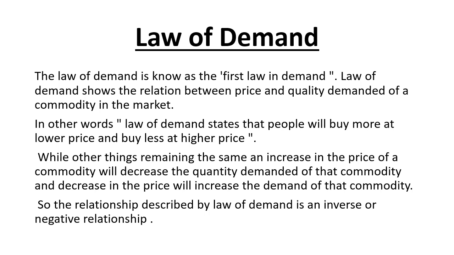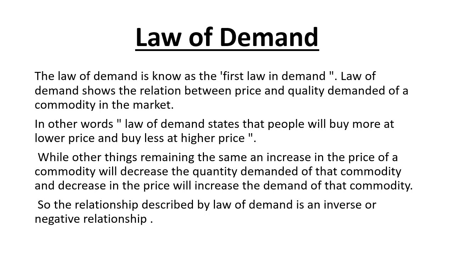While other things remaining the same, an increase in the price of a commodity will decrease the quantity demanded of that commodity, and decrease in the price will increase the demand of that commodity. So the relationship described by law of demand is an inverse or negative relationship.